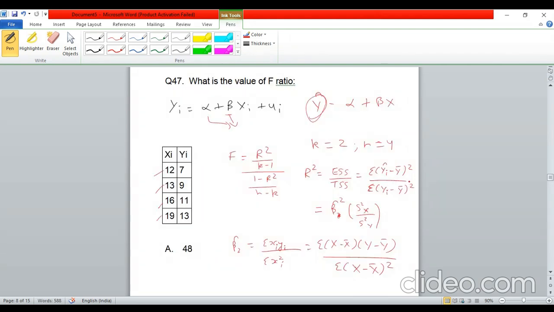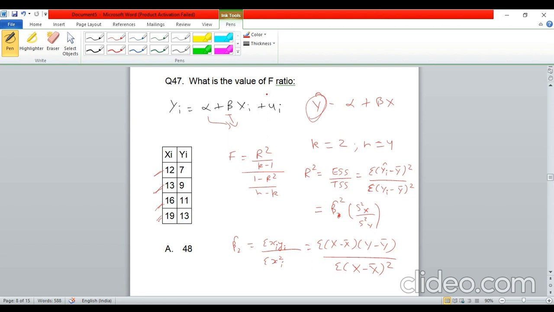Okay, next question now, question number 47. Here, they had given us a regression equation, that is yi is equal to alpha plus beta xi plus ui. And then they had given us these four values for yi and xi. These were the values. And then they had asked us to calculate the f ratio, right? And this was a 4 mark question.